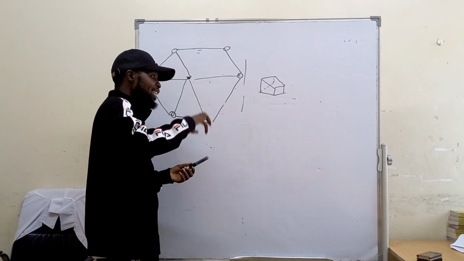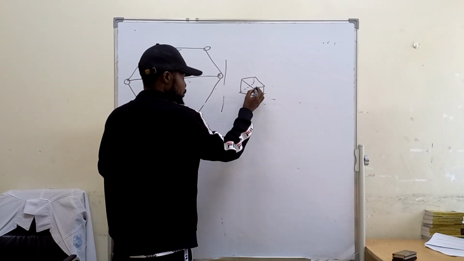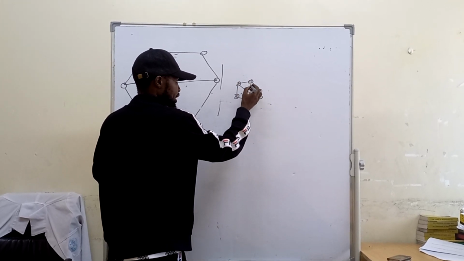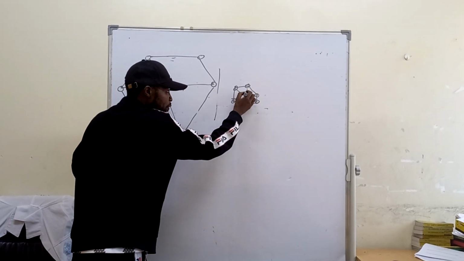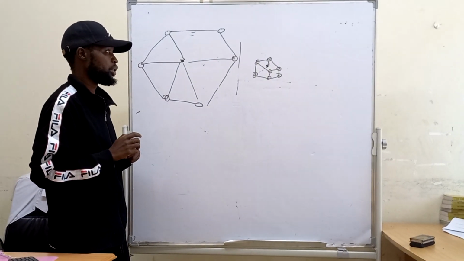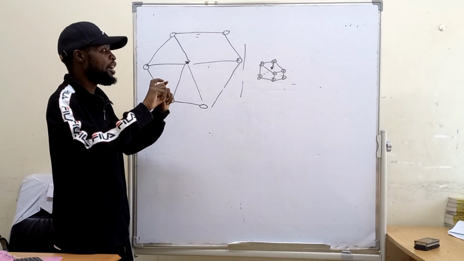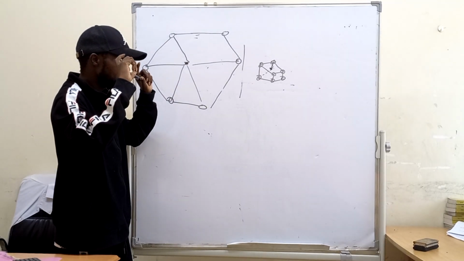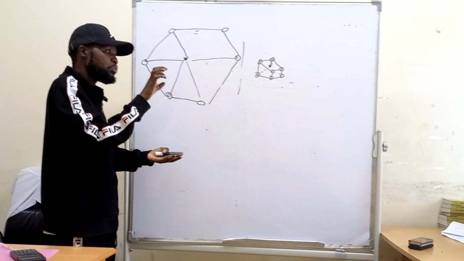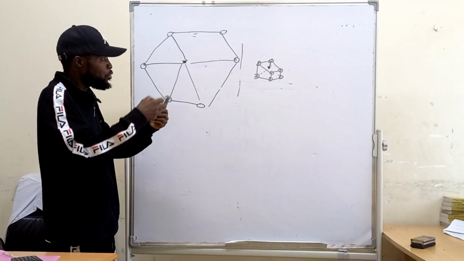The metallic structure in calcium is cuboid. So these are the atoms, these are the atoms, these are the atoms. The distance from the delocalized electron to the nucleus is very close, hence a very strong metallic bond. So this is how the structure of calcium is and how the structure of magnesium is. The way the atoms of magnesium are arranged makes their nucleus very far from the delocalized electron. So the metallic bonds become weaker.